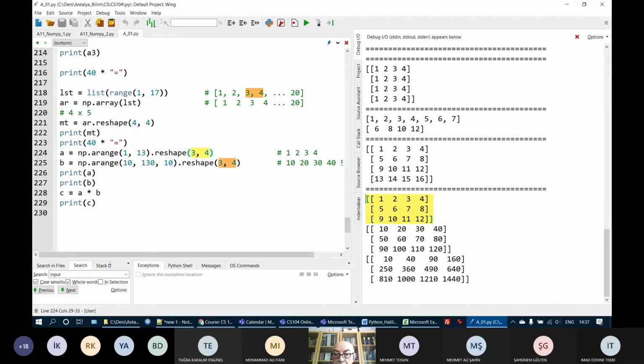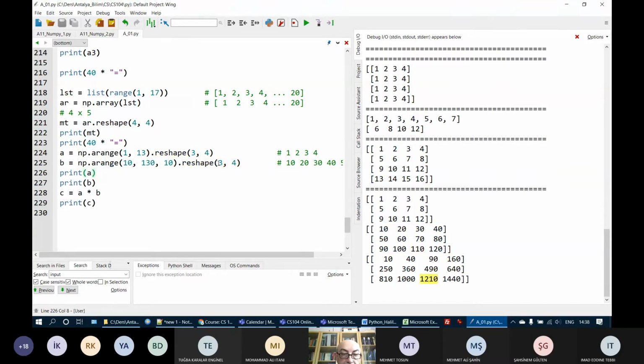So I have this matrix, and here I have numbers from 10 to 120, and I'm reshaping them again to have 3 rows and 4 columns. I have this, and here I multiply each element individually. 1 times 10 is 10. For example, 11 times 110 is this one, etc.